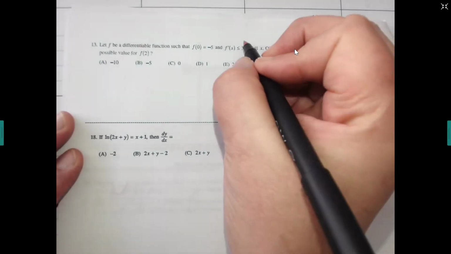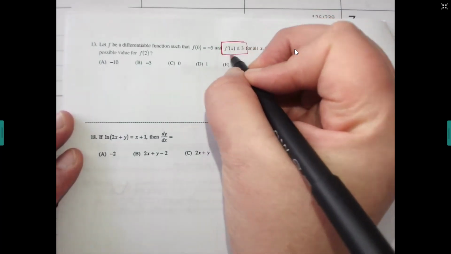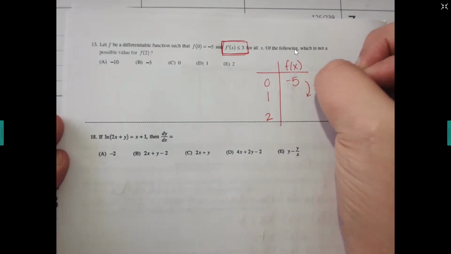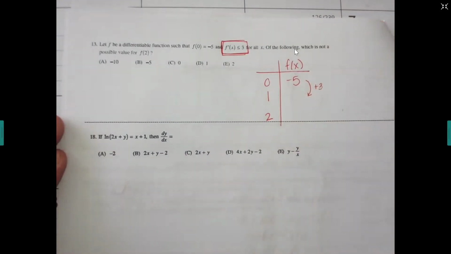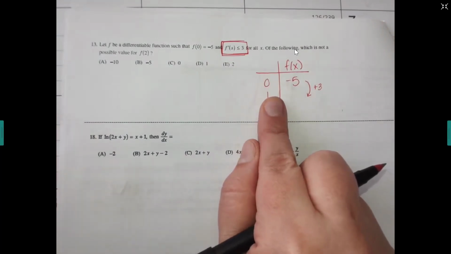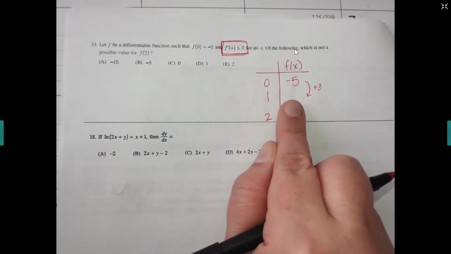1. Now, if I know that my f prime is always less than or equal to 3, what is that telling me about f, if it's f prime? Slope. The slope has to always be less than or equal to 3. Then the biggest jump that it can make would be a 3, right? Because that's the slope. So from 0 to 1, if it jumps 3, which is the biggest it could jump, what would this be?